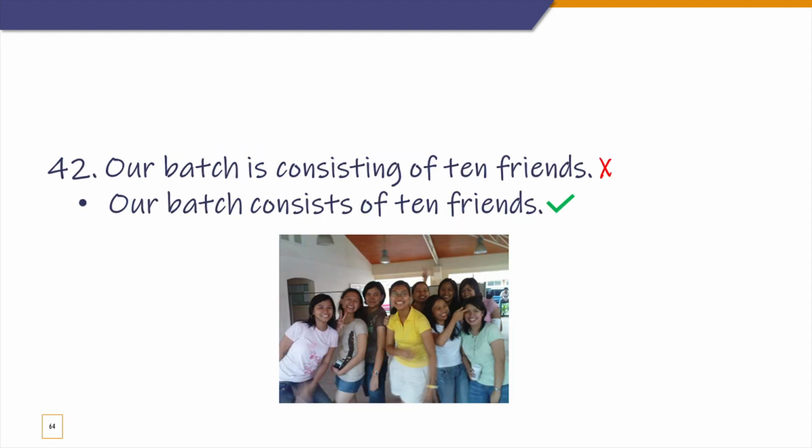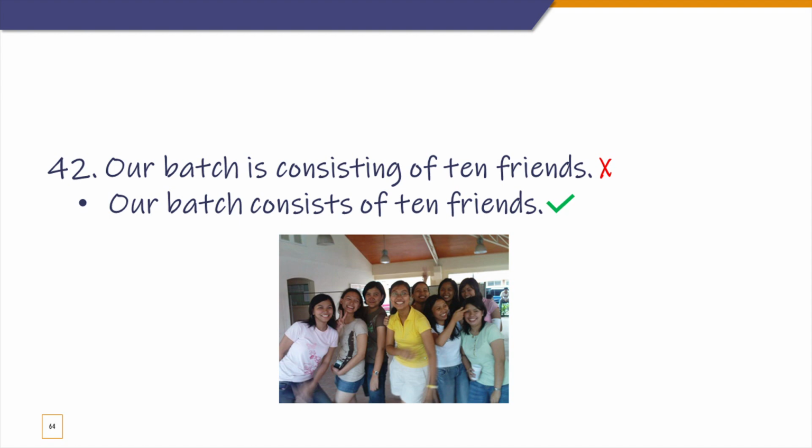Next one, consist of. Consist of is a verb that is talking about the state of something. For example, spinach consists of iron. You can't say it is consisting of. You're talking about state. In the same way, "our batch is consisting of 10 friends" is wrong. You should say our batch consists of 10 friends.